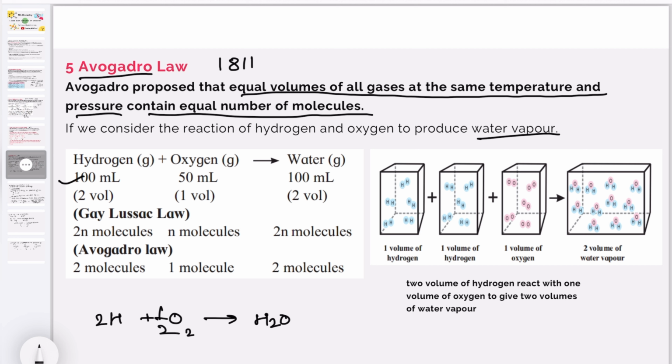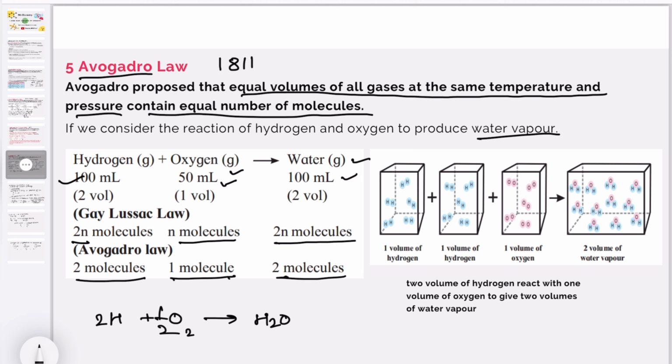Consider hydrogen gas taken as 100 ml plus oxygen gas taken as 50 ml gives rise to water vapor of 100 ml. That means 2 volume is to 1 volume is to 2 volume. This is Gay-Lussac's law. That means 2n molecules of hydrogen, 1 molecule of oxygen, and again 2n molecules of water vapor are formed. According to Avogadro's law, 2n means two molecules, one volume means one molecule, and two molecules means two volumes.